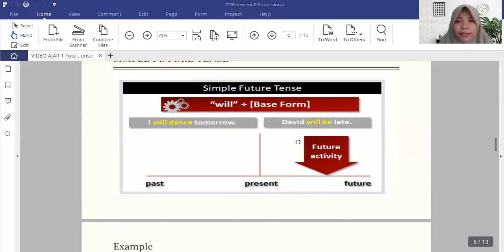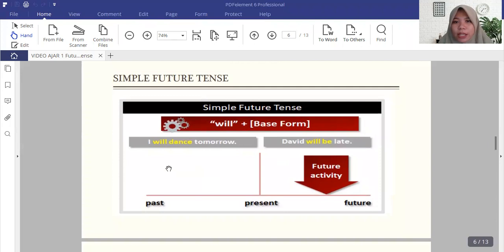So this is the diagram, or the graph, that you can see if you were confused about when the tense is used. This diagram contains the three main tenses that I discussed before. There is past, there is present, there is future. Past means something in the past, it already happened, it already occurred.